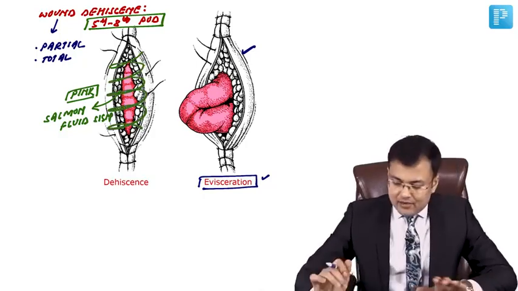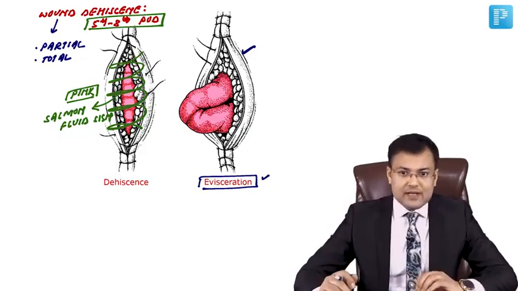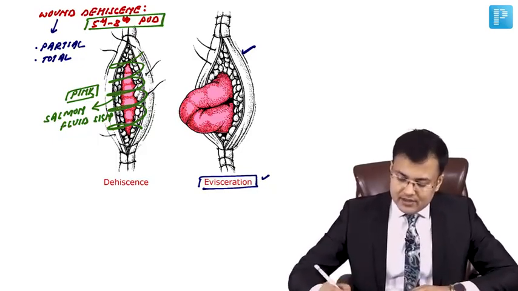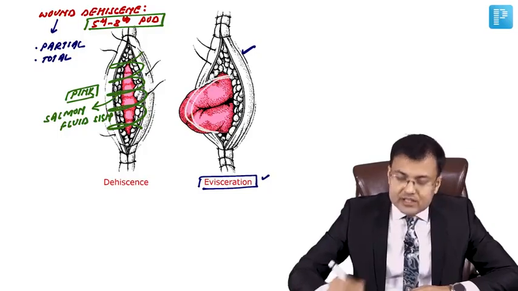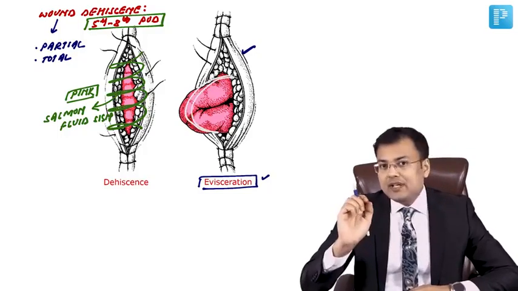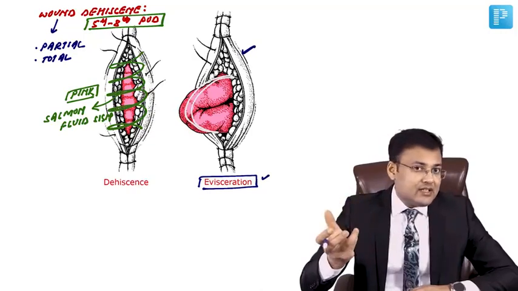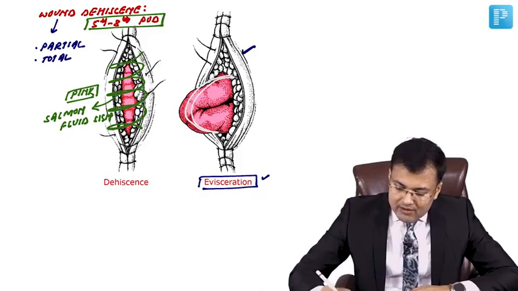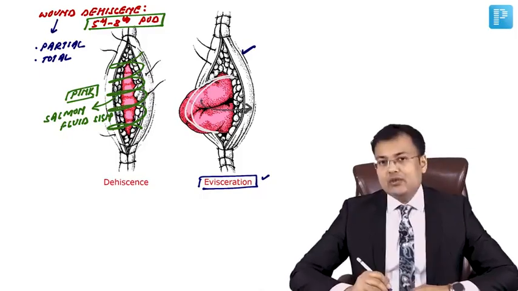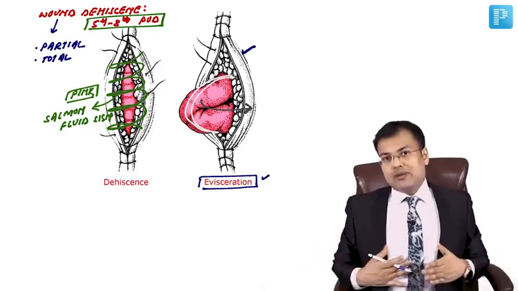When there is evisceration, first wrap the bowel with a moist towel. We irrigate with Ringer lactate containing antibiotics, then put the bowel back into the peritoneal cavity and close the abdomen.